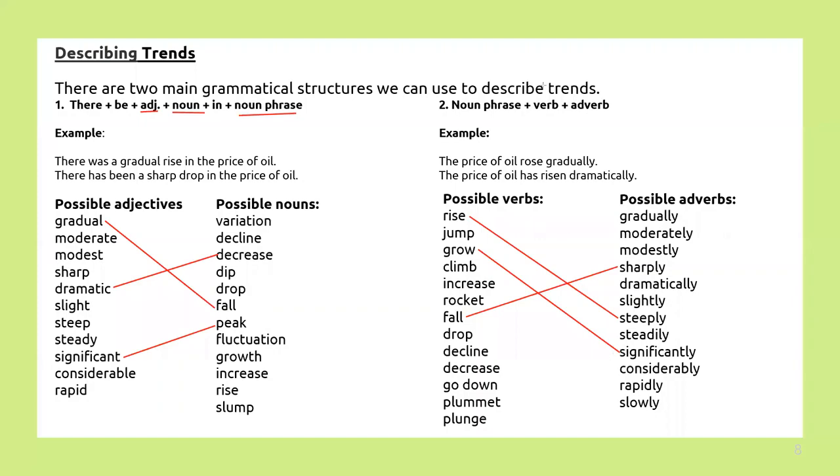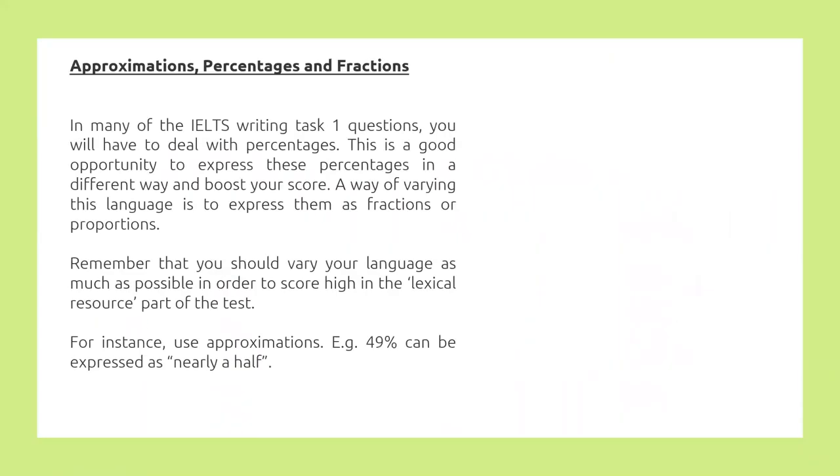All right. Now let's switch to the next page where you are into approximation, which is again an important thing that you need to round off. उसको round off भी बोलते हैं. In many of the IELTS writing task 1 questions, you have to deal with percentages.